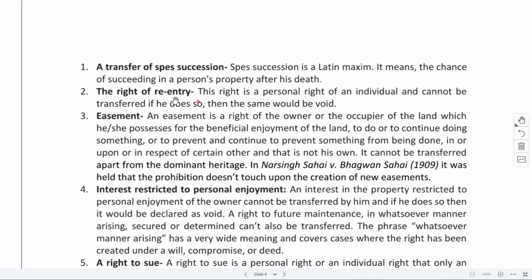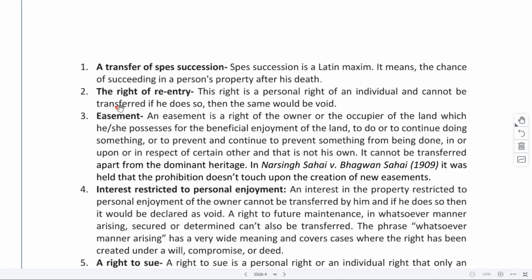Then right of re-entry. I guess we also discussed this in the second class, while discussing the essentials of a valid transfer. So what is right of re-entry? If someone is filing a case that I had the right to enter this property, but that right is being restricted, so I should be allowed a right to re-enter the property.